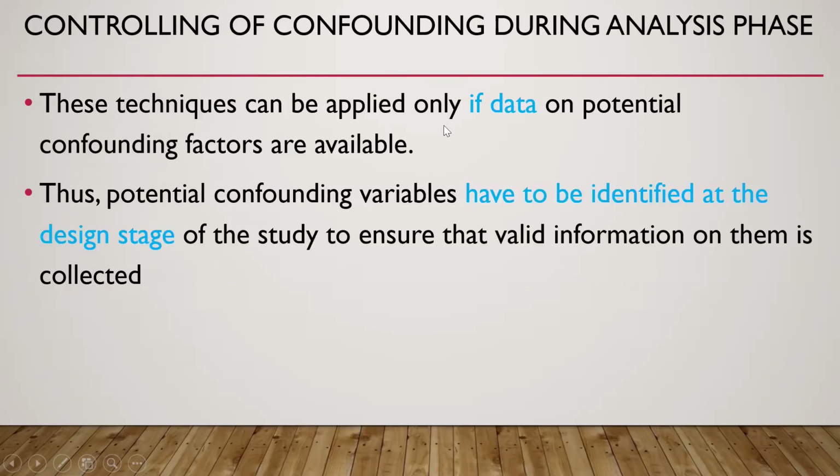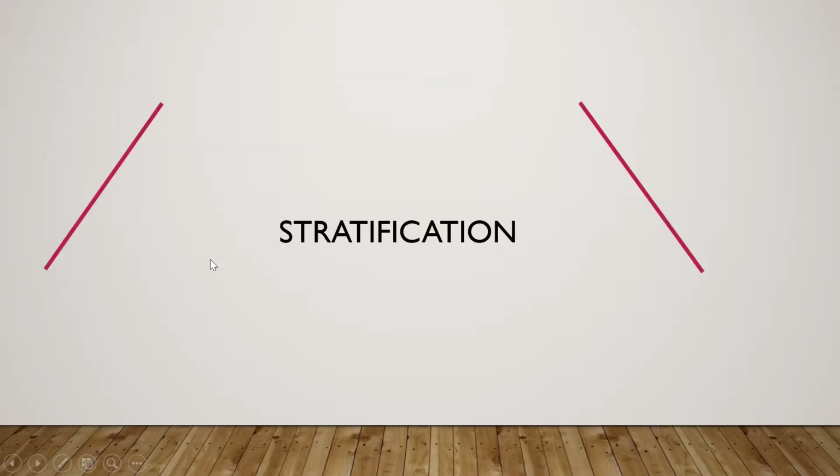These techniques can be applied only if data on potential confounding factors are available. So at the design phase, we should know which variables are confounders, and we should have the data of the confounding variable also. Thus, potential confounding variables have to be identified at the design stage of the study to ensure that valid information on them is collected. So this is a prerequisite.